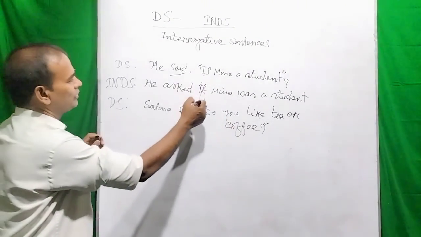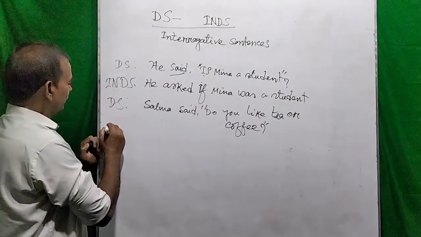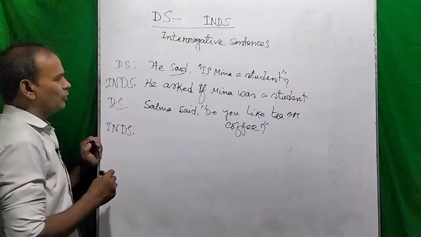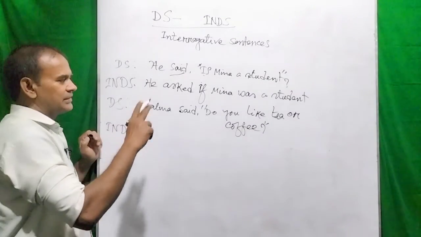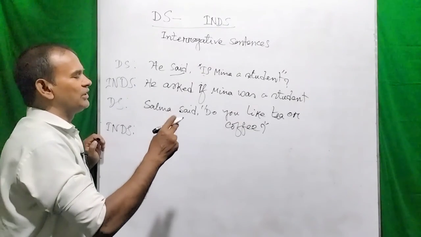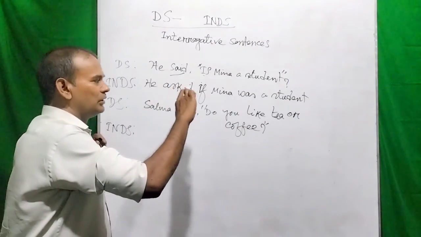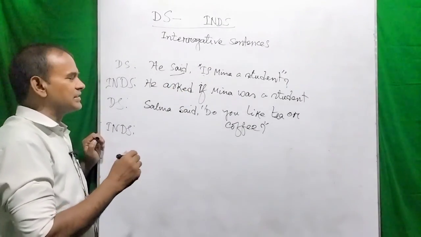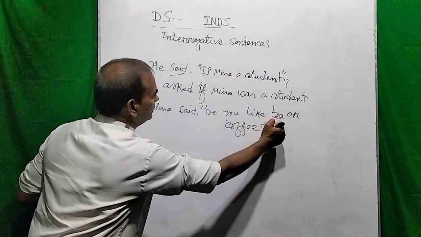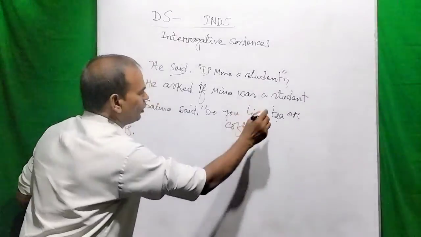You will not be able to use "if" here. So we use whether when selecting one thing between two things or one thing from three or more things. Here there are two things, tea or coffee.